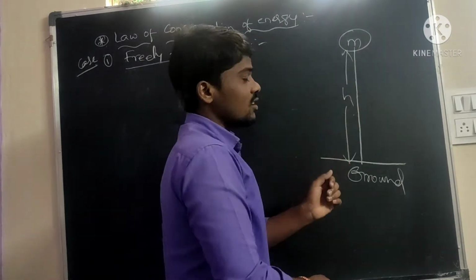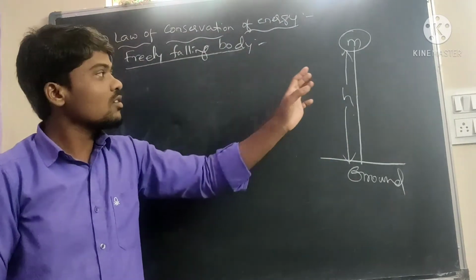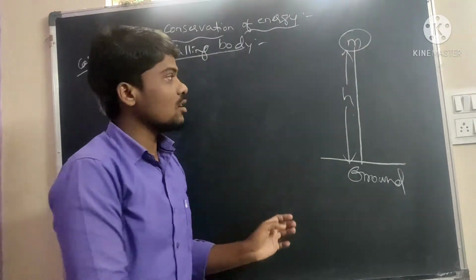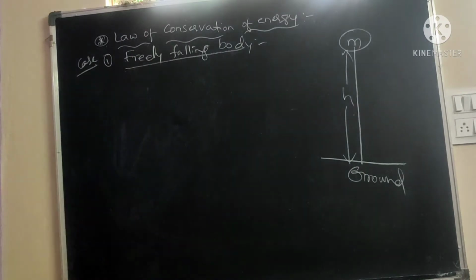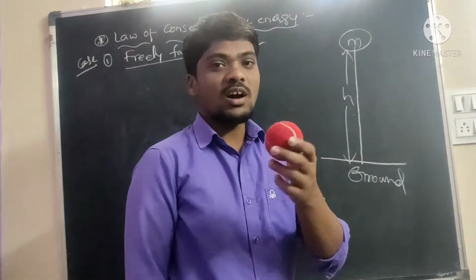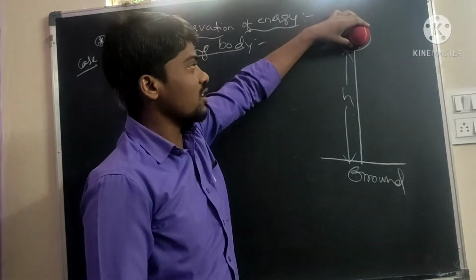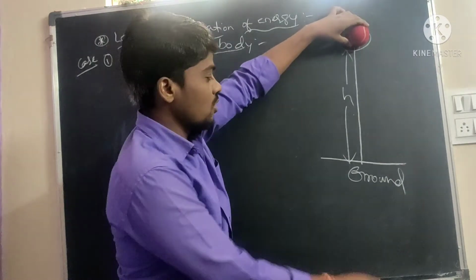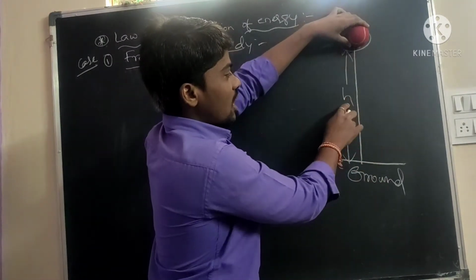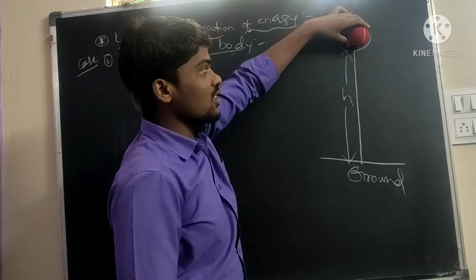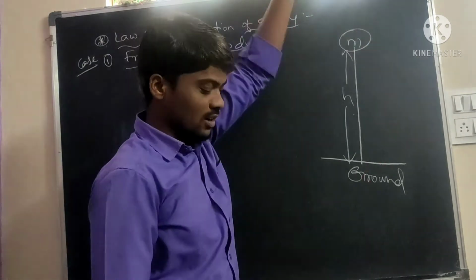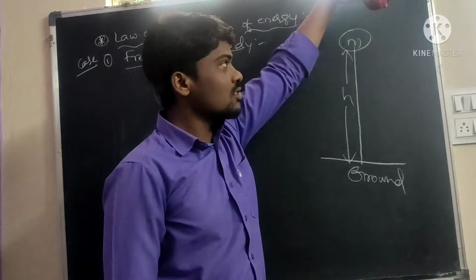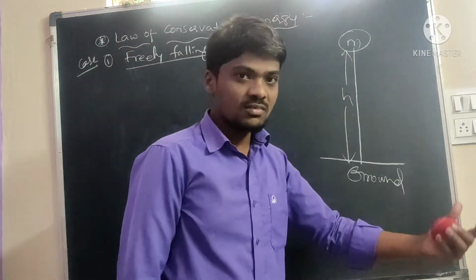Here I will take different points and find out the total energies. For example, this is a ball at a particular height, small h, from the ground. The body is freely falling to the ground surface due to gravitational force.